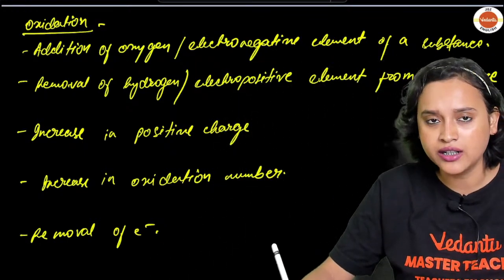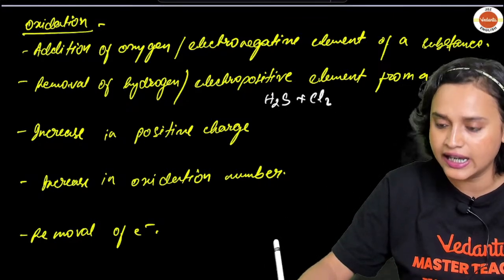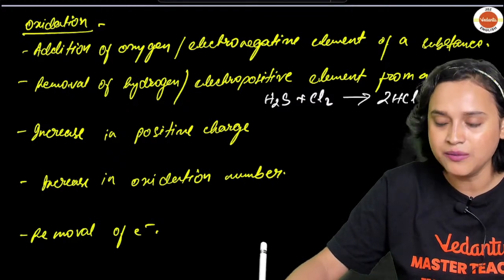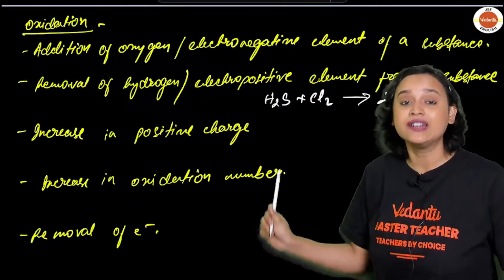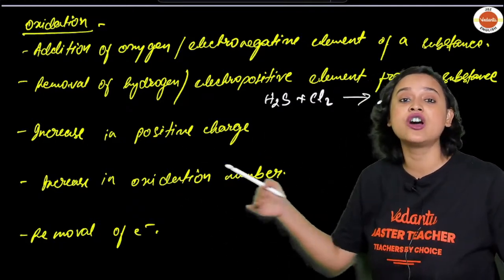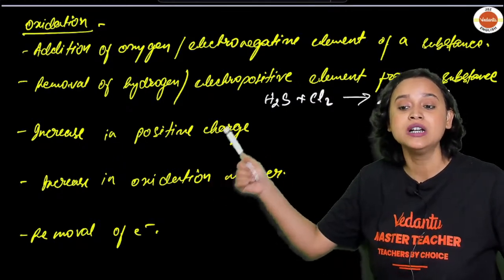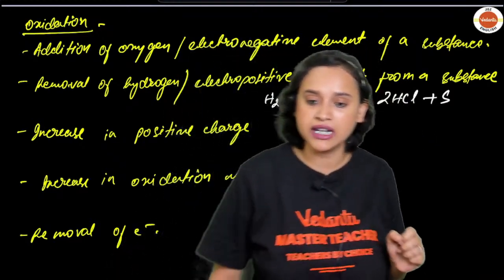Imagine that you have H2S plus Cl2. What will happen? This will become 2HCl plus sulfur. See, with chlorine, removal of hydrogen happened from sulfur. Don't you see it? So yes, that is also oxidation, my dear student.